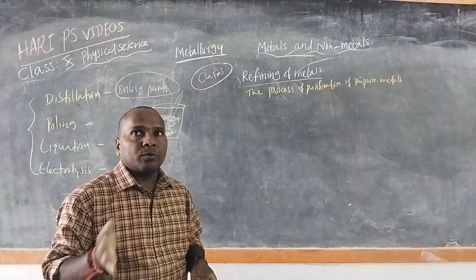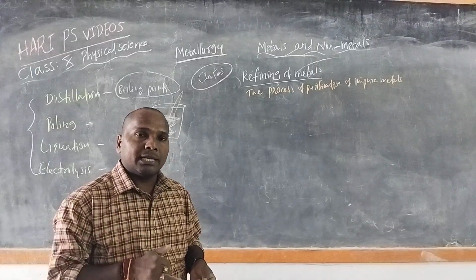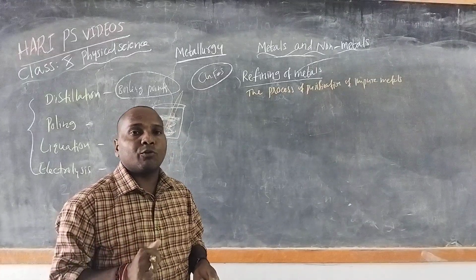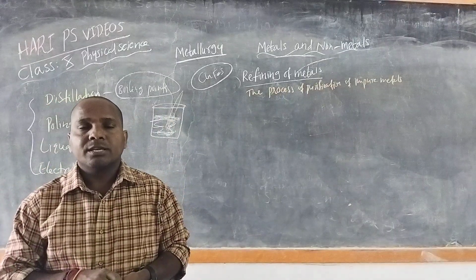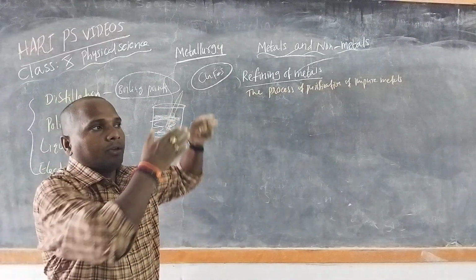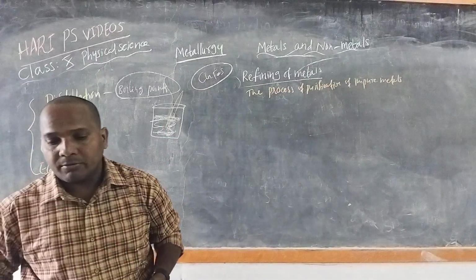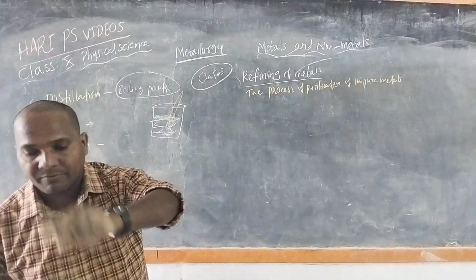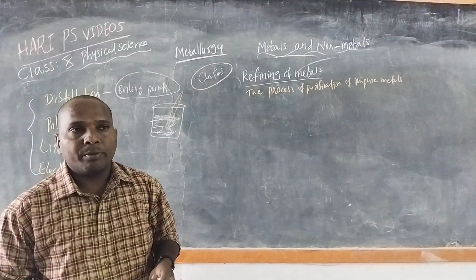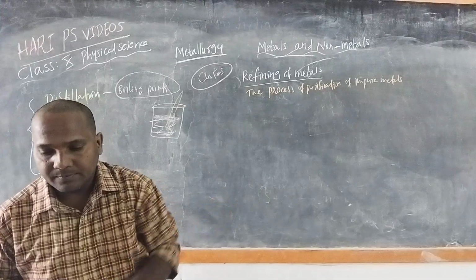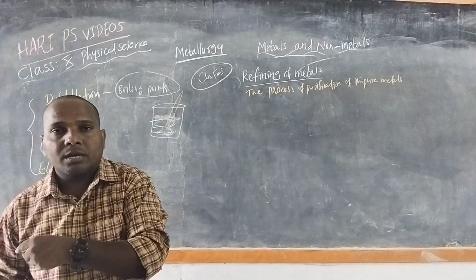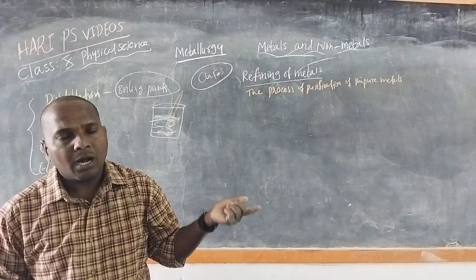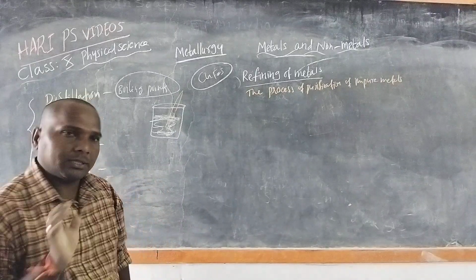So to purify low melting metals like tin, this liquefaction method is used. When we flow it on the sloping surface, the high melting impurities are removed and low melting metals are obtained. So these are the three methods.